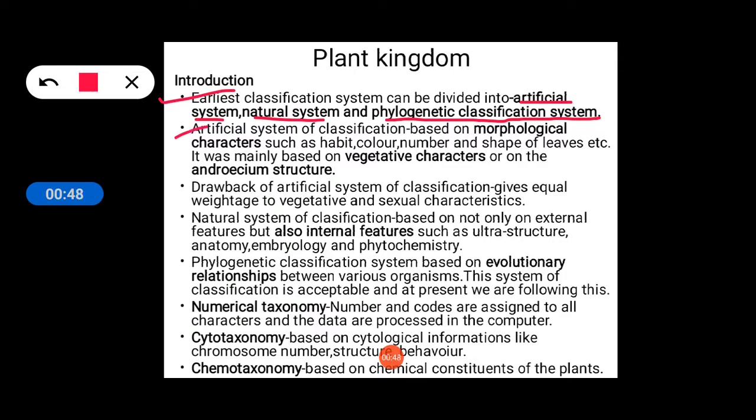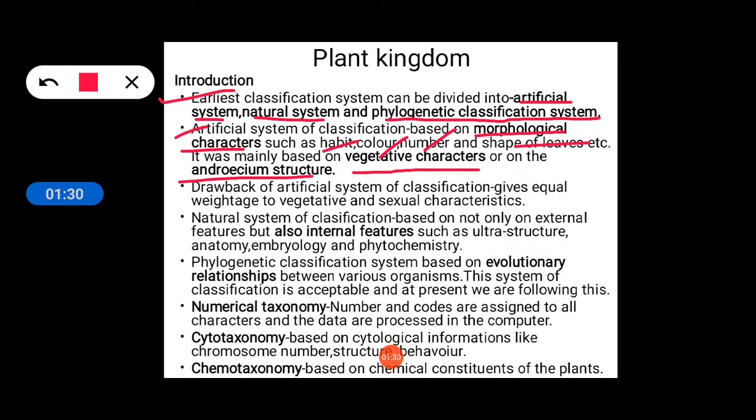Artificial system of classification is based on morphological characters. And what are those morphological characters? They are habit, color, number and shape of leaves, etc. The classification was done on morphological characters such as habit of the organism, the color of the organism, the number and shapes of the leaves of the plant in the artificial system of classification. And that artificial classification system was mainly based on vegetative characters or on the androecium structure.